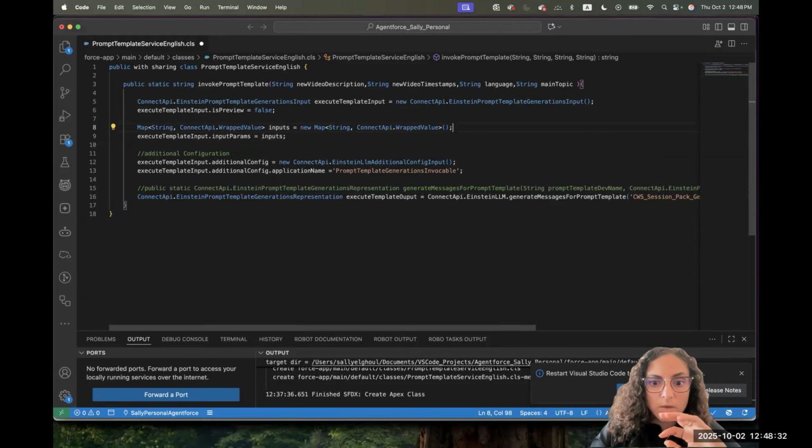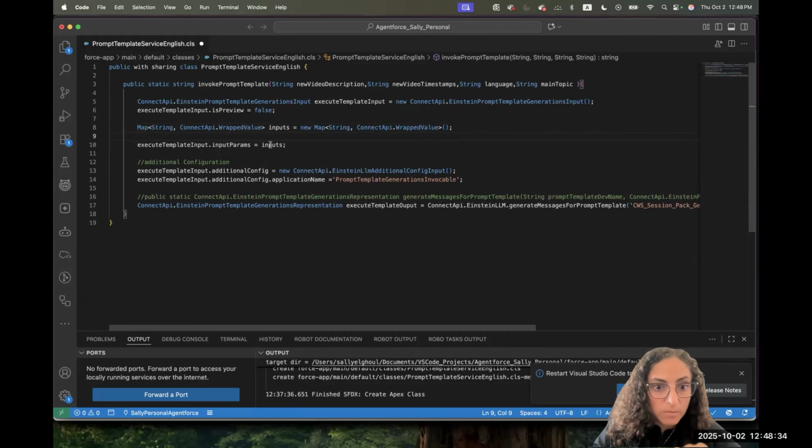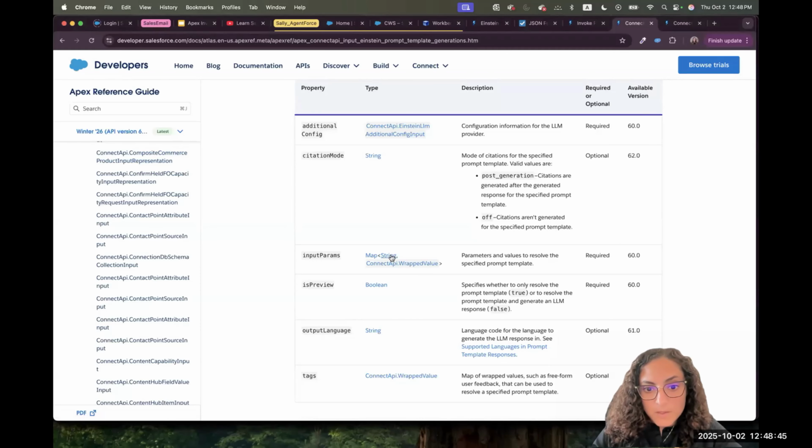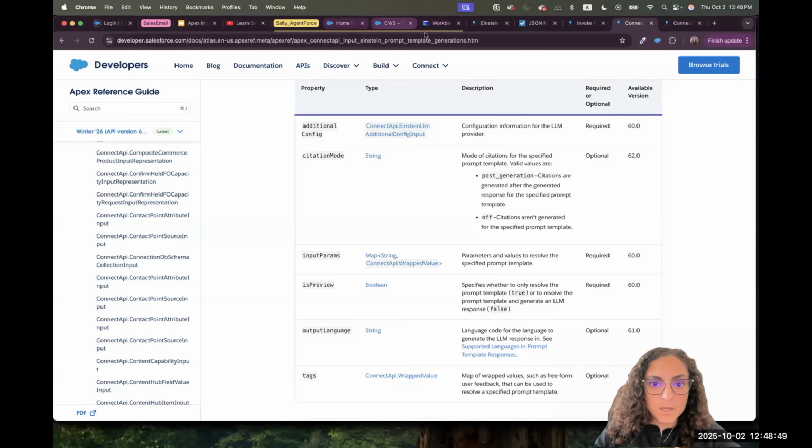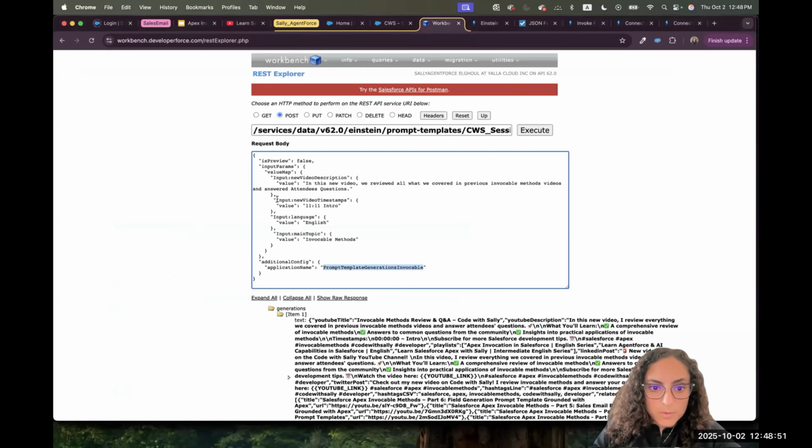So I prepare the map and I put it as parameter for my input object. But now the map is empty. I have to put a value for each of them. The key is a string, and we learned together when we were doing the REST API that the string will always be input colon and the API name of the parameter of the prompt template, and then the value.